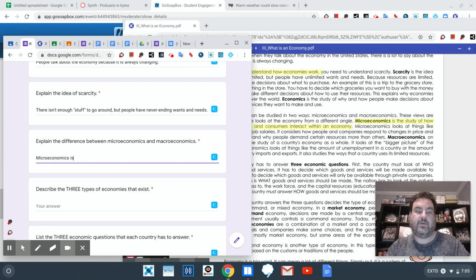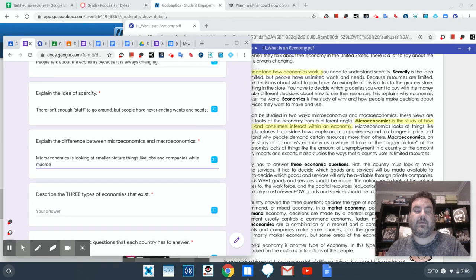Microeconomics is looking at smaller picture things like jobs and companies, while macroeconomics is looking at the economy of a country as a whole.